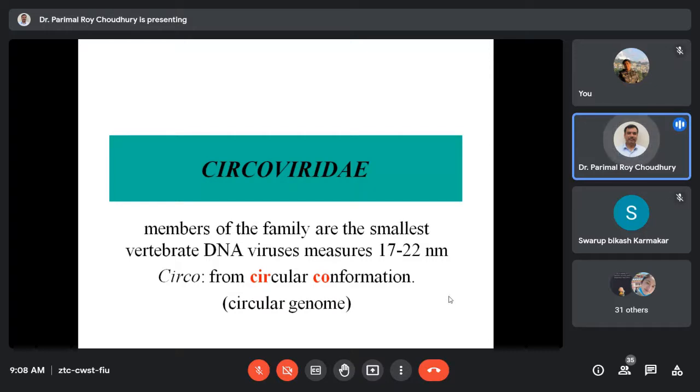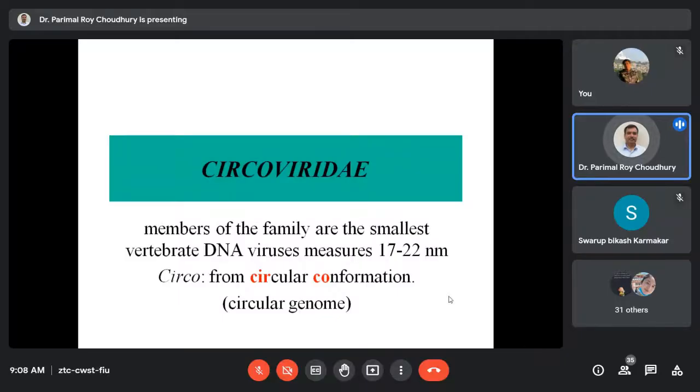A second important point with the circoviruses, which every one of you will identify, is that they are examples of single-stranded DNA viruses. In nature, most DNA is double-stranded, but Circo and Parvo viruses are examples of DNA viruses having a single-stranded genome.